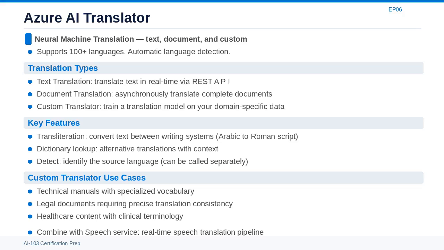If your company has a large corpus of previously translated technical documents, you can use these as training data to create a translation model that uses your specific terminology consistently. Transliteration is a related but distinct feature. It converts text between different scripts without translating the meaning.